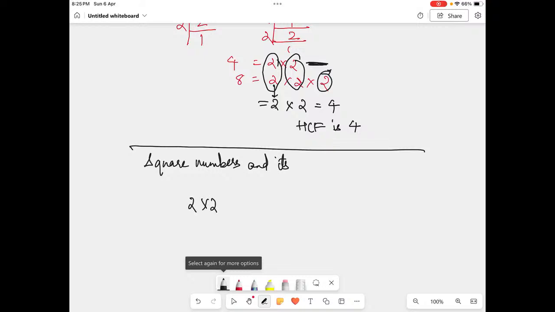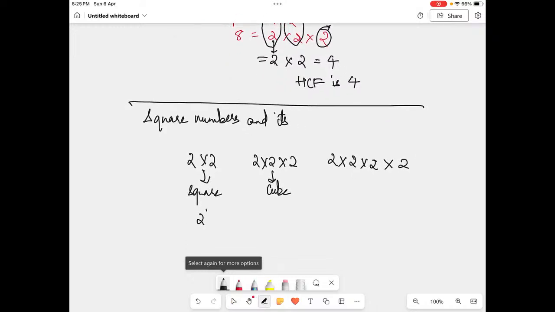If it is multiplied thrice, this is a cube number. Okay, even you can multiply 4 times also. So how will you write it down? This is 2 square because 2 times I multiplied. Here how many times? 3 times. So I'll write 2 cube.